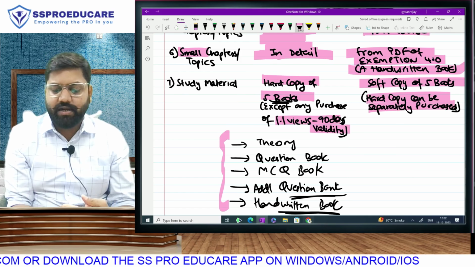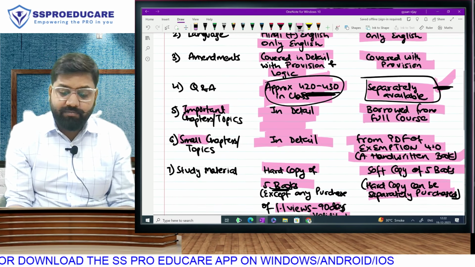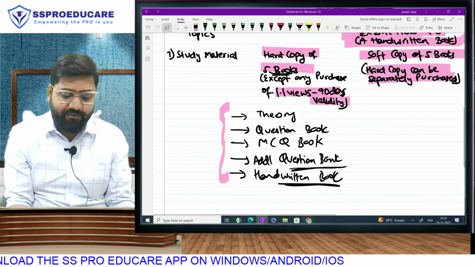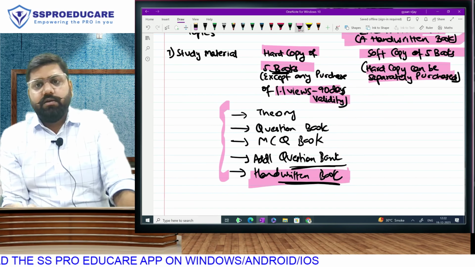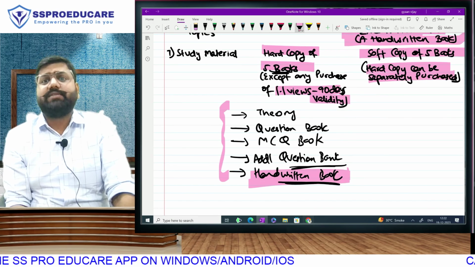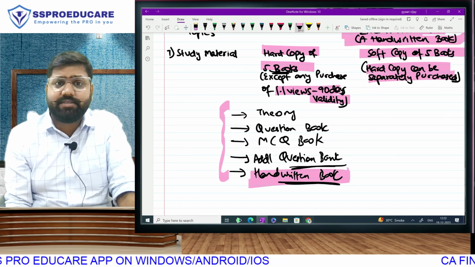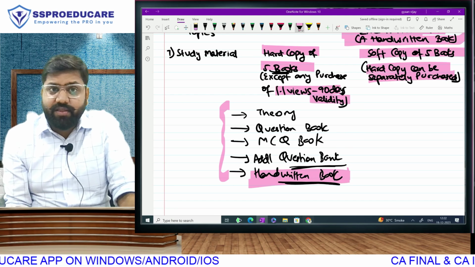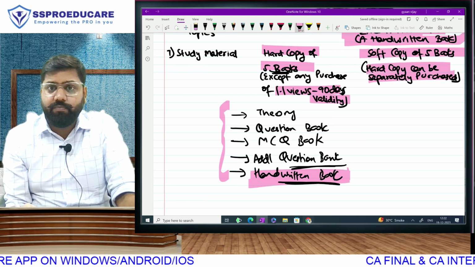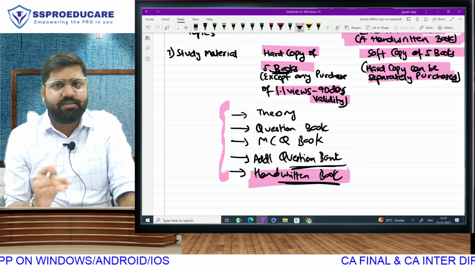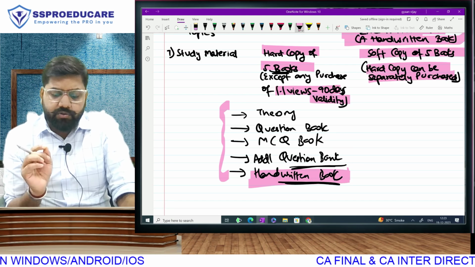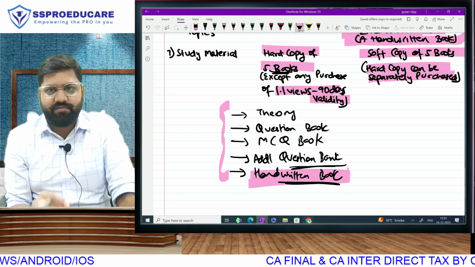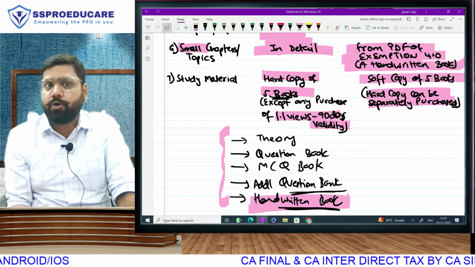My recommendation is that this handwritten book is mandatory, because without it you will not be able to follow the small chapters. So under all circumstances, take this handwritten book. Plus, one day before your exam, you will be able to revise your entire syllabus from this handwritten book very quickly. Plus, soon when we upload the amendment and revision lectures on YouTube, the entire amendment and revision batch is done from this handwritten book only. Without this, the crash course is not advisable. E-books will be given, but hard copy is better.